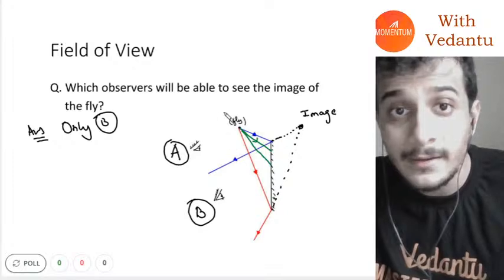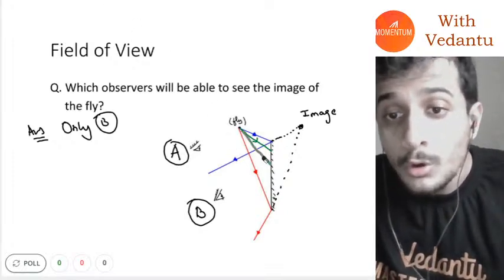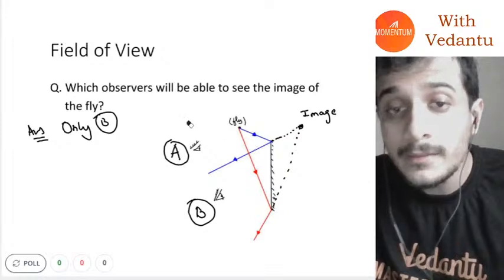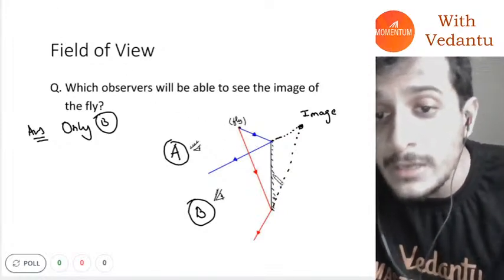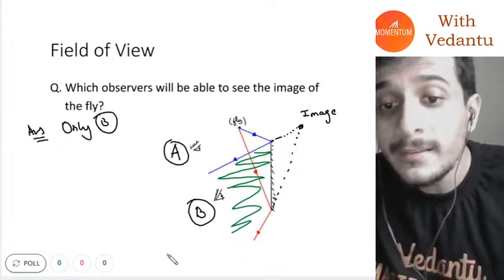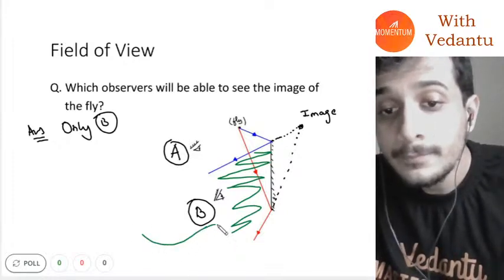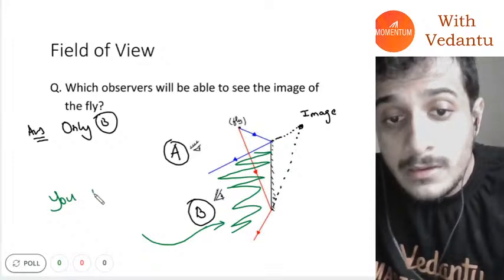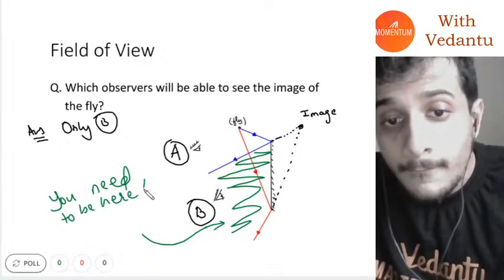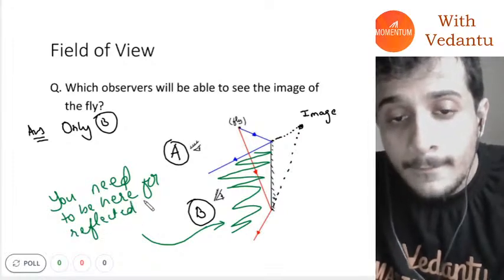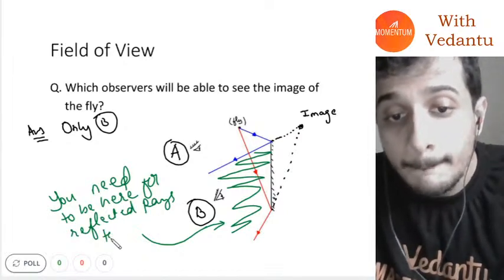This is the region you need to be in for reflected rays to reach your eyes.